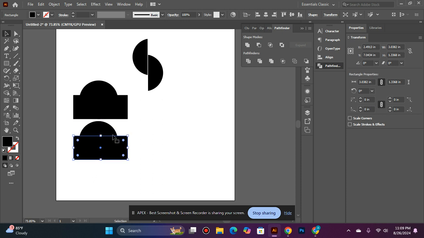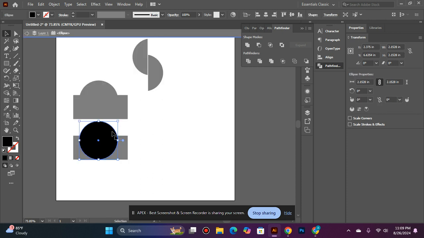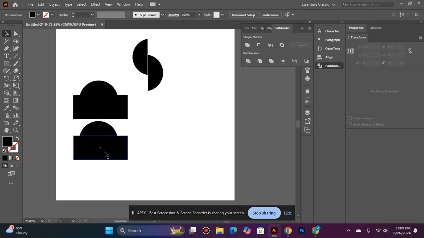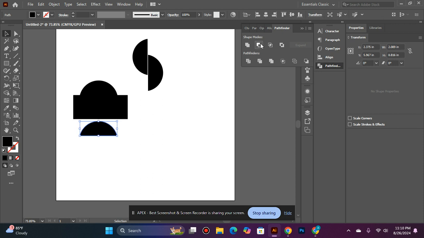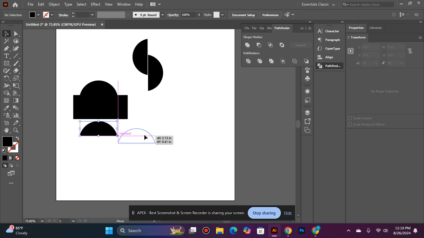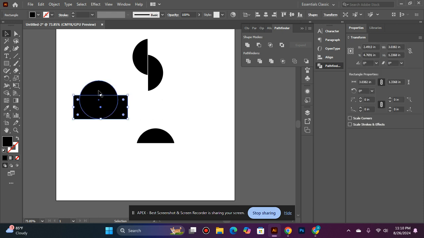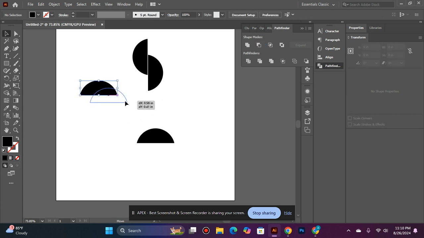This. Okay, and shift and right click to select both objects, and this minus front. Okay, then you look, and again shift and right click and minus front, so it's easy to cut.